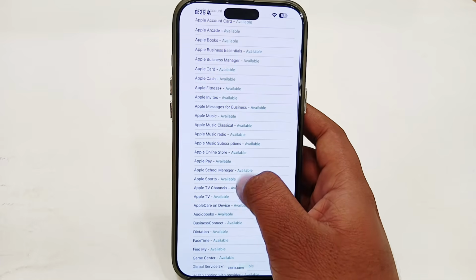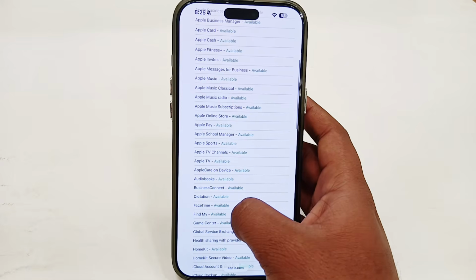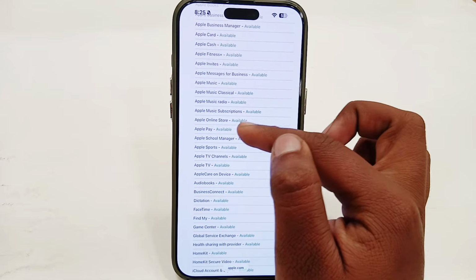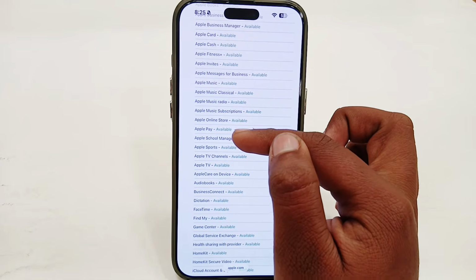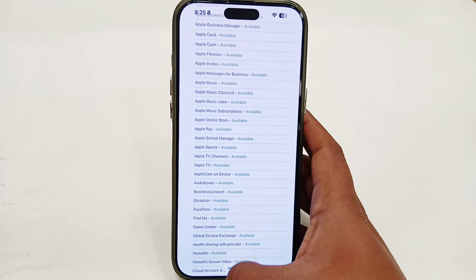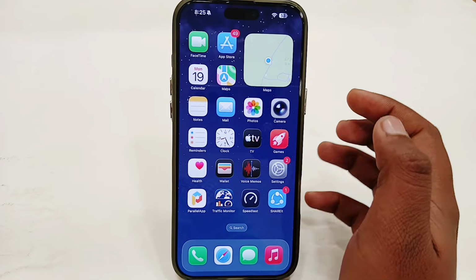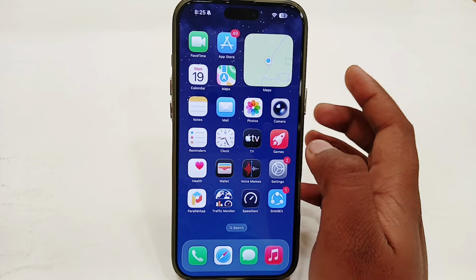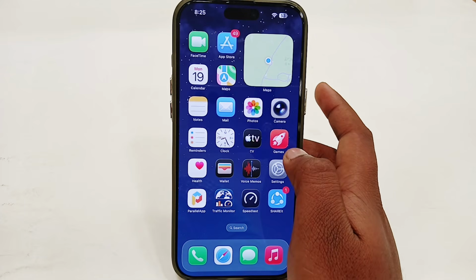You just have to look for Apple Pay, and you have to make sure that your Apple Pay is available. So just look for Apple Pay, and you can see Apple Pay is still available. So if you see that your Apple Pay is available but you're still facing the same issue, you can try to contact the Apple support team to get official help.